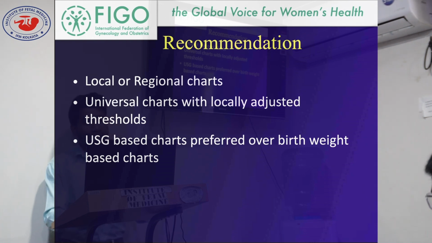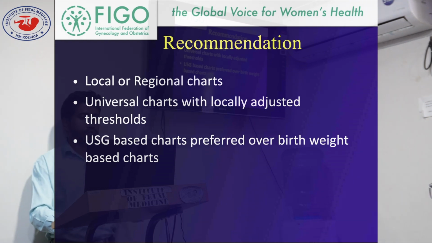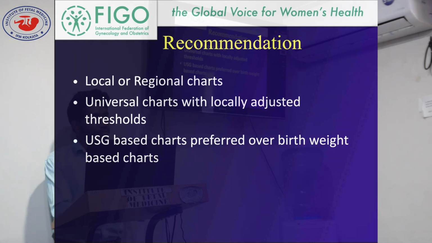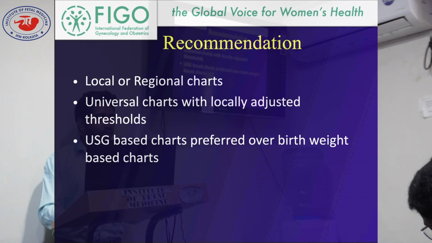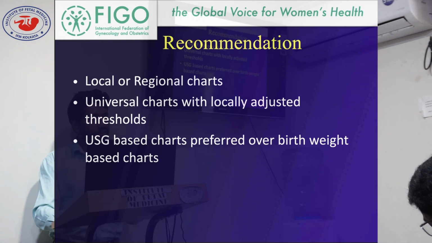Another method is that USG based charts are preferred over birth weight based charts. What are birth weight based charts? Basically, birth weight based charts are like this. In India, one birth weight based chart is there. Just for example, from every state in India, we take some samples and collect data of births at different gestational ages. Like for babies delivered at 28 weeks of gestation, we have to collect all the babies delivered at 28 weeks and collect all the birth weights. At 30 weeks also, at 31 weeks also.